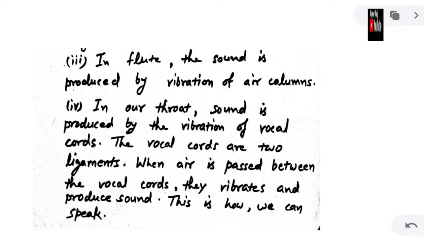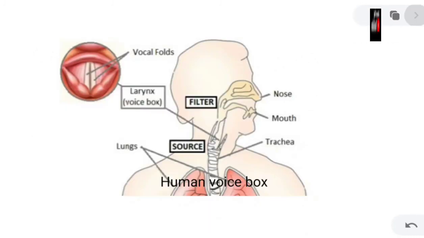So my dear students, today in this class we have discussed about production of sound. We have also discussed production of sound in human beings and around different sources which produce sound around us.